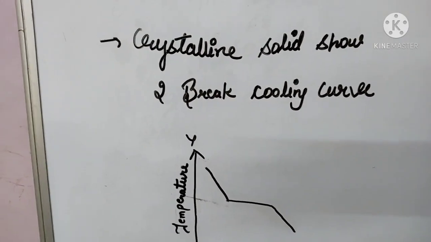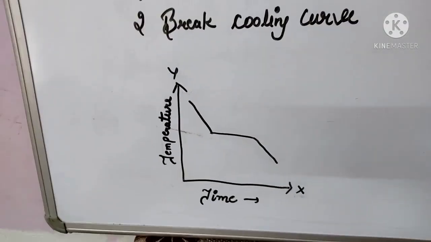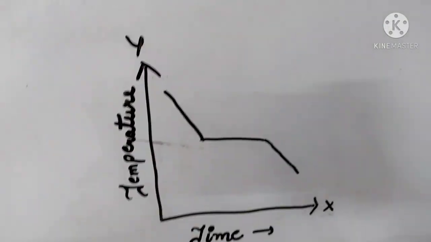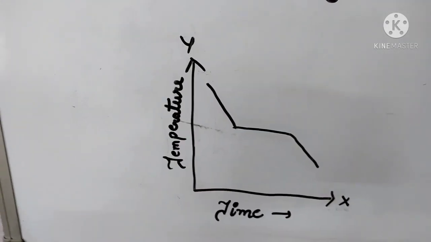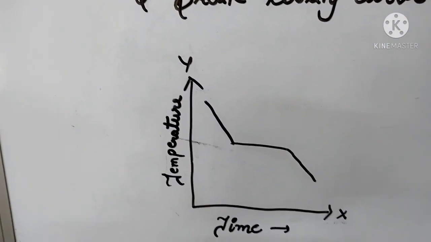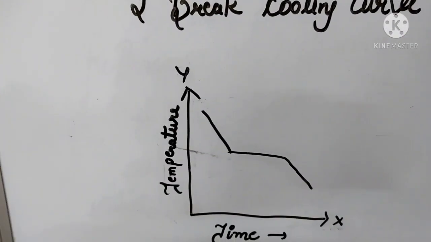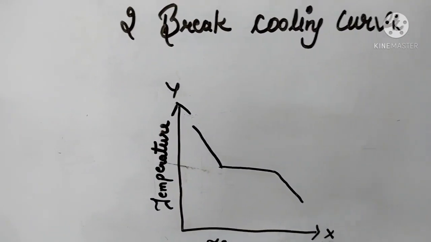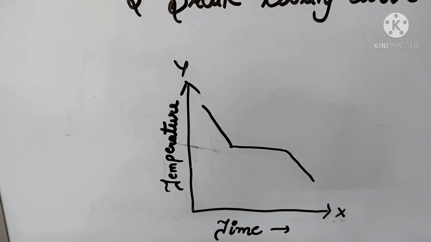Why is the temperature constant between the breaks? The answer is that during this time, the crystallization process takes place.